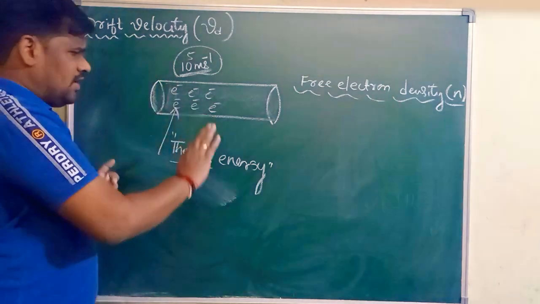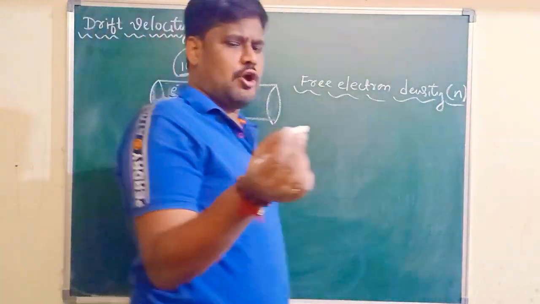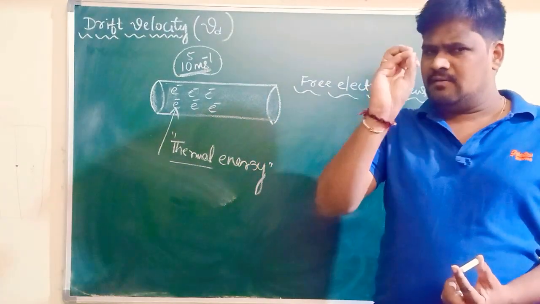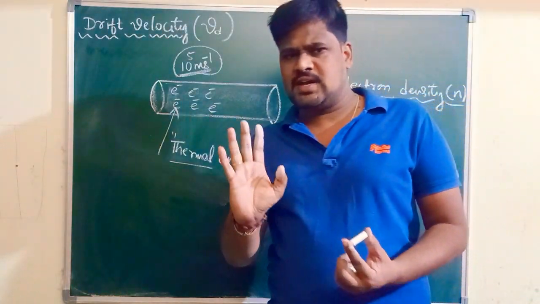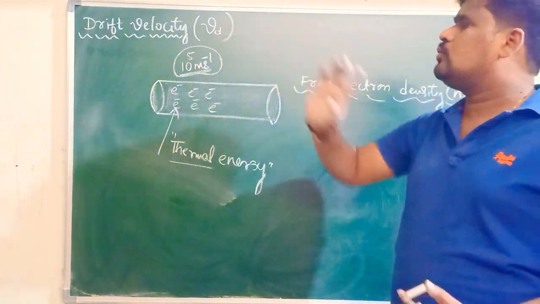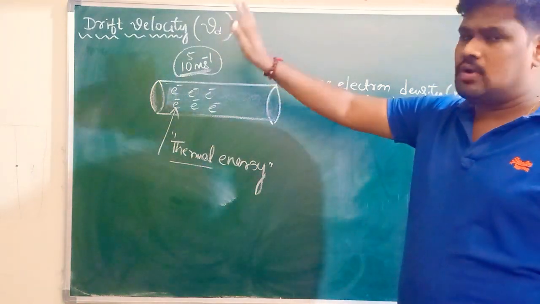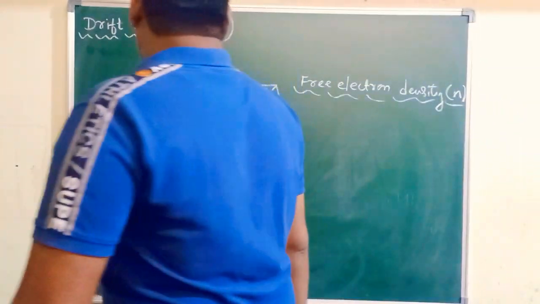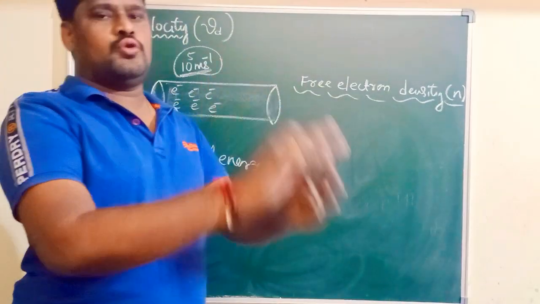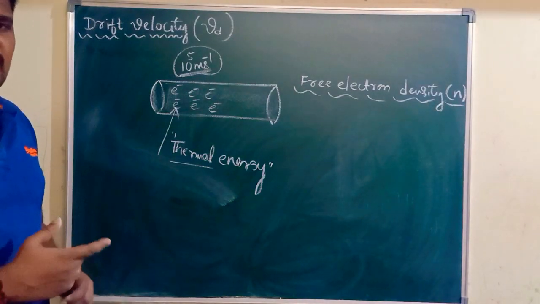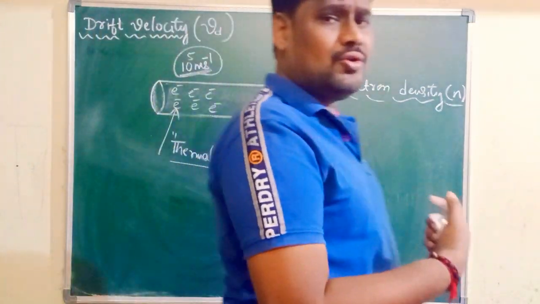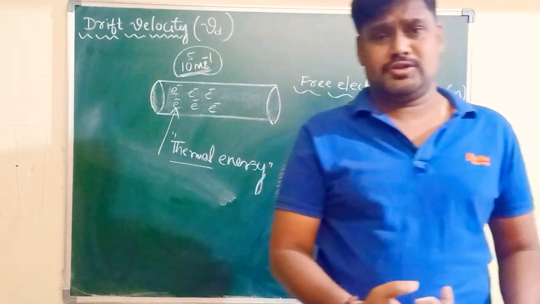Confirmation is, at ordinary room temperature, if you take a piece of copper, inside that piece of copper many free electrons are existing. Very interestingly, no free electrons are in the state of rest. Most probably individual electrons are going to have a speed of 10 to the power 5 meter per second. But the problem is all these free electrons have random motion. Means these electrons are not going to move along one particular direction.